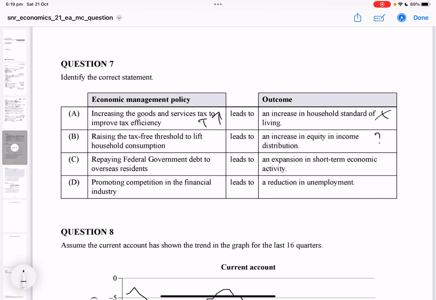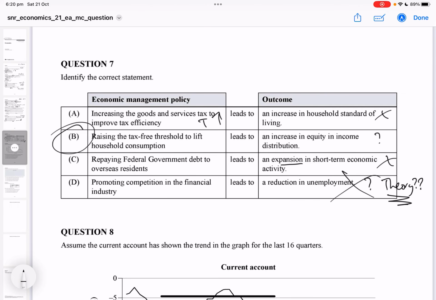Repaying government debt to overseas residents leads to expansion in short-term economic activity. Repaying debt to overseas, that's not going to work. Promoting competition in financial industry leads to a reduction in unemployment. That's actually plausible. Okay, so if we increase competition, we'll allow new businesses to enter a market. Competition, there'll be jobs created, but potentially though, we then got to say, well, which one is going to be the most linked to theory? This is plausible, but I can't find a theory for it. Okay, I can't really get an honest theoretical basis for that. So I'm going to dump that one.